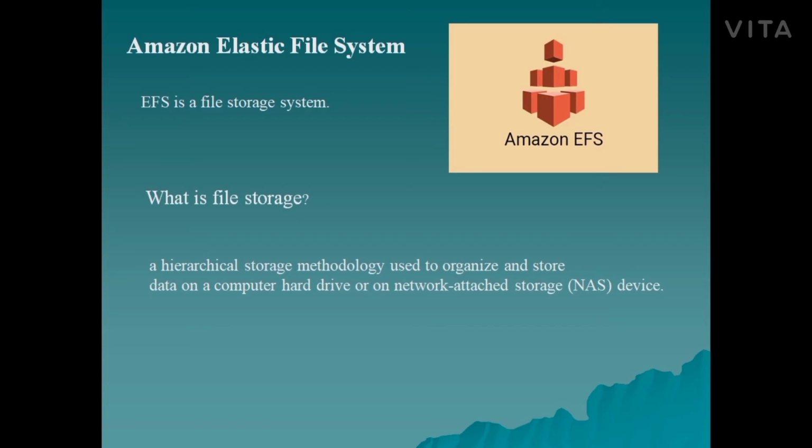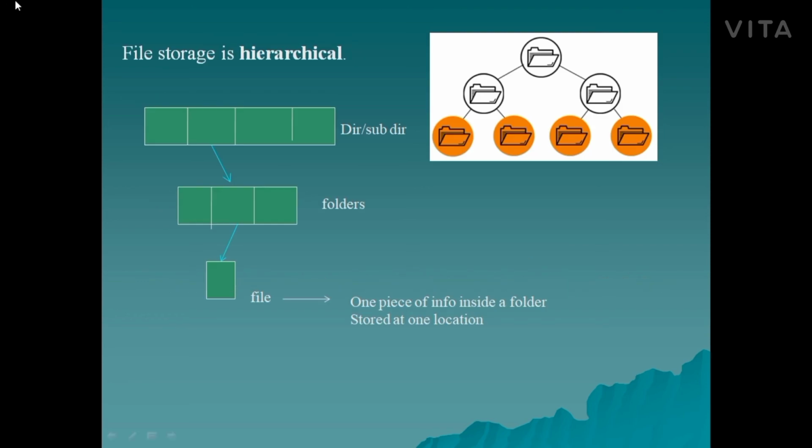Now moving to Amazon Elastic File System. Amazon Elastic File System provides a file storage system. So what is file storage? We have been using this storage since we started using computers. It is a hierarchical storage methodology used to organize and store data on a computer hard drive. Here a file is a single piece of information stored at one location.